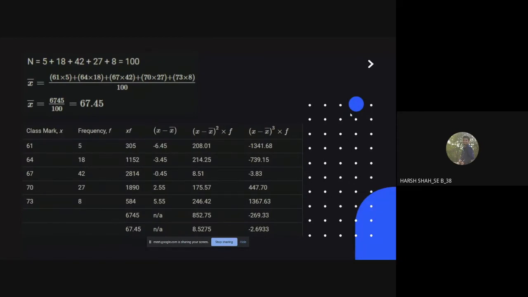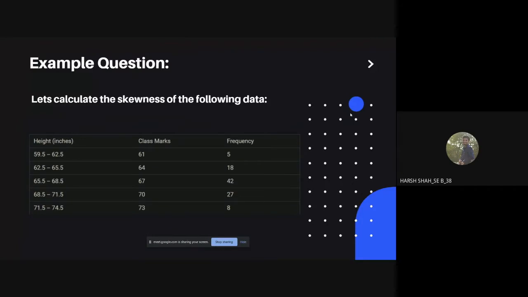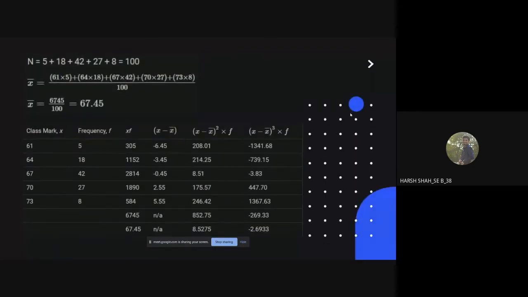Let's calculate the skewness of the following data. There are three columns of data: height in inches, class marks, and frequency. Next. Now we will calculate the n, the total number of observations. Further, we will calculate x bar. Then the columns are prepared here. Next.